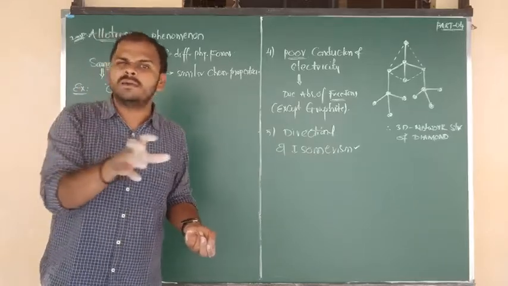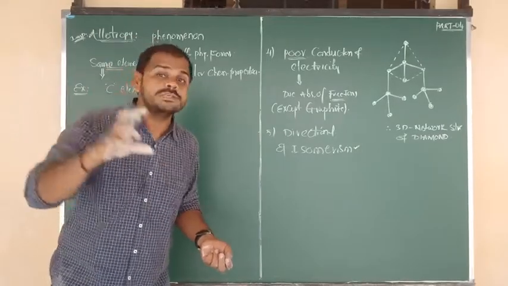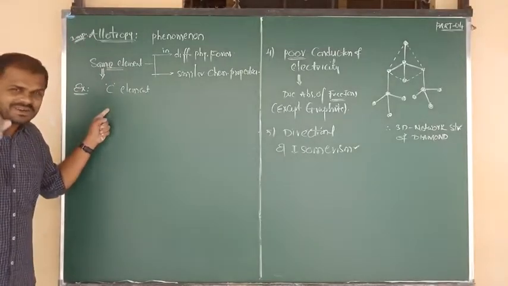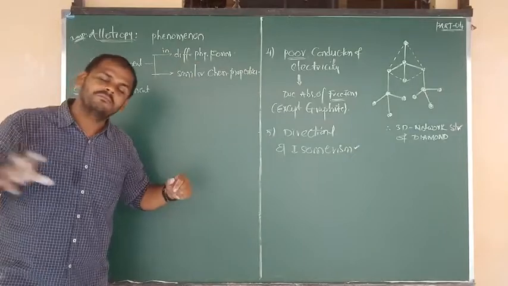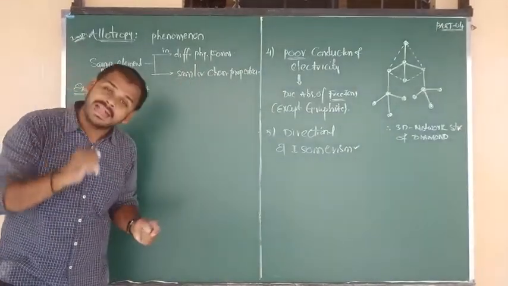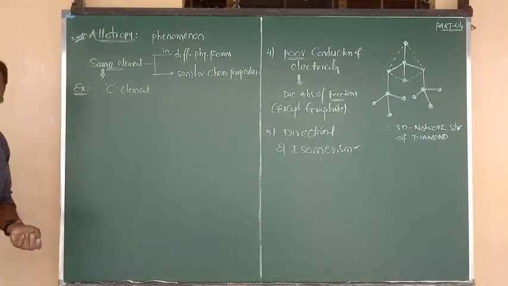All these are substances, all these are physical forms, composed of only the element carbon. So carbon is only one element, but available in different physical forms, and all the physical forms have nearly identical chemical properties. Such a mechanism we call allotropy.